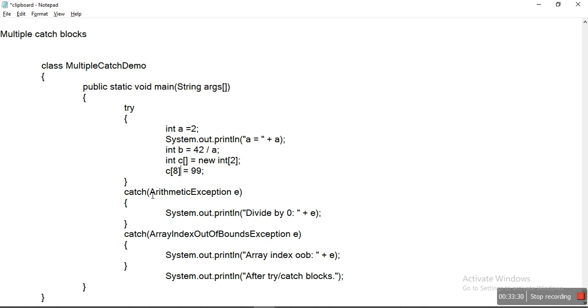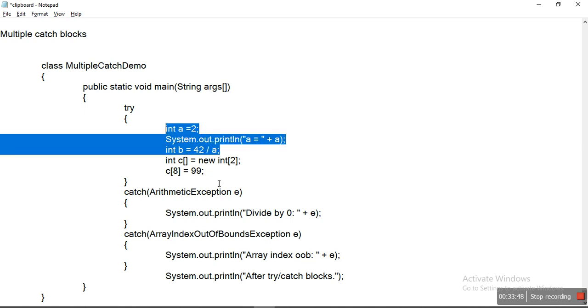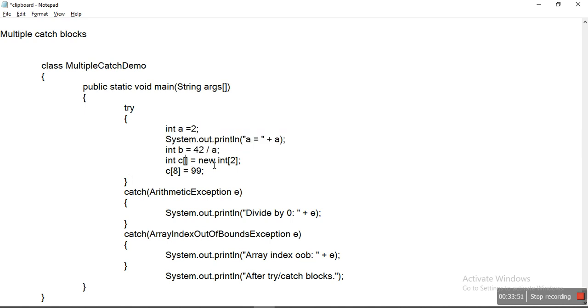Once the program starts execution, here the a value is 2. Now b is assigned 42 divided by 2, so b consists 21. So normal execution, no exceptions. And here c is a variable of type array. The size of c is 2.